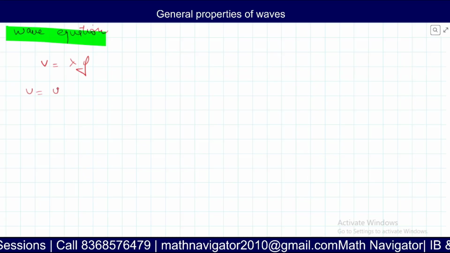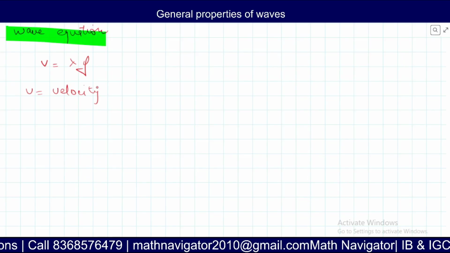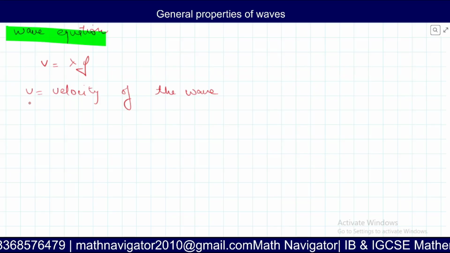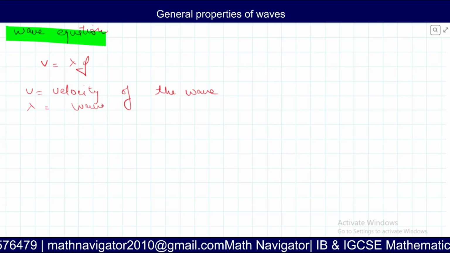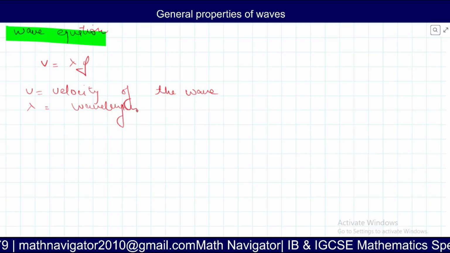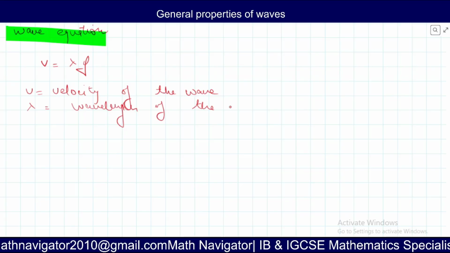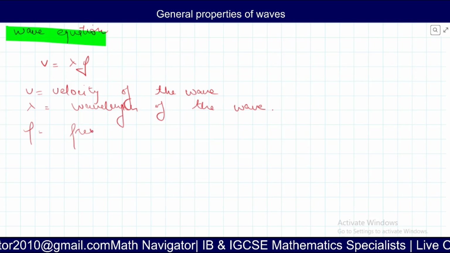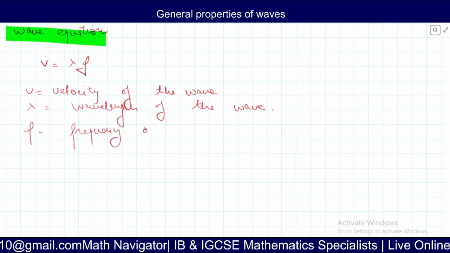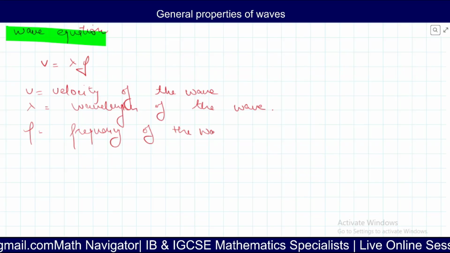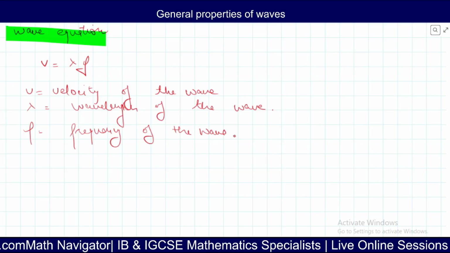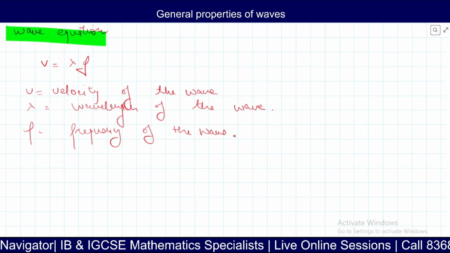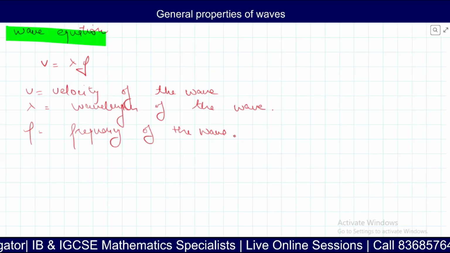Here v is equal to the velocity of the wave, lambda is equal to the wavelength of the wave, and f is equal to the frequency of the wave. Got it?